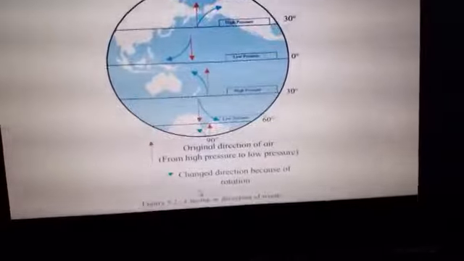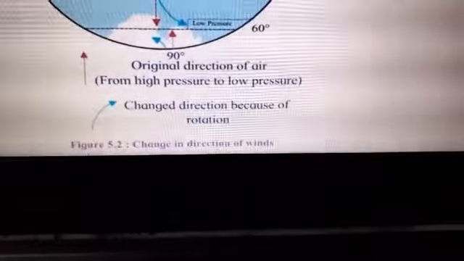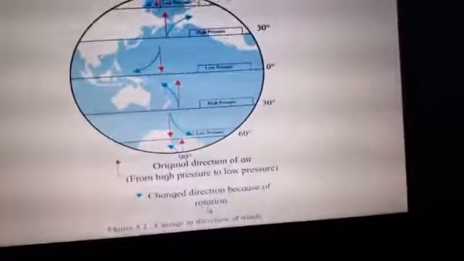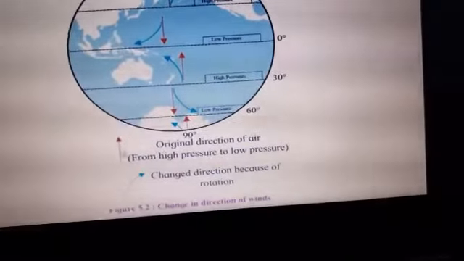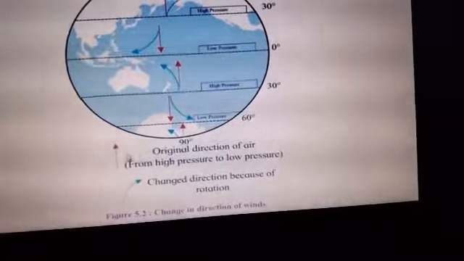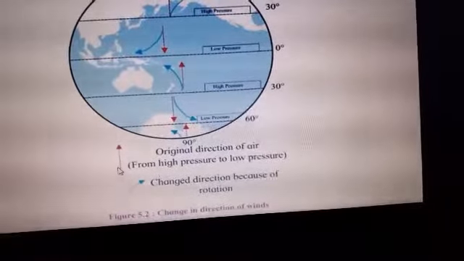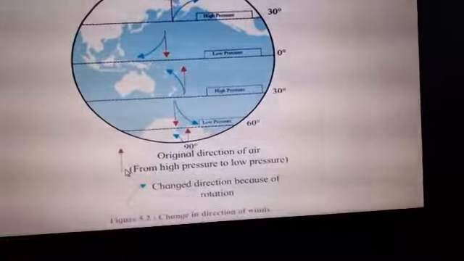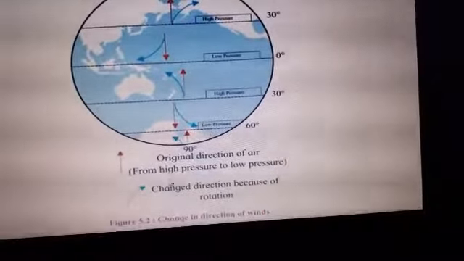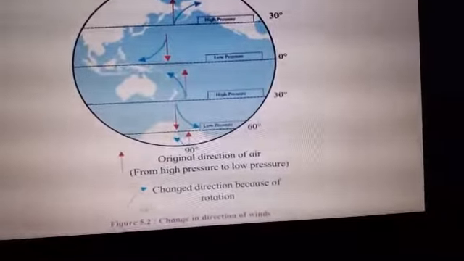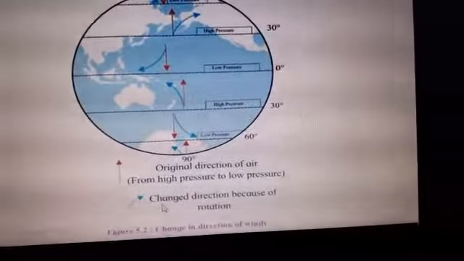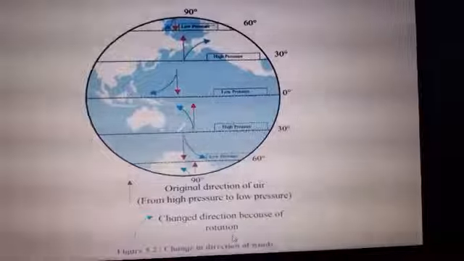See, it's written change in the direction of winds. See figure 5.2, change in the direction of winds. Now here they have shown with the red mark the original direction of air. The arrow mark which is there with the red color will show what? That is the original, the real occurrence of the air. It is from high pressure to the low pressure. Blue color arrow indicates what? The blue color arrow indicates change in direction because of rotation.